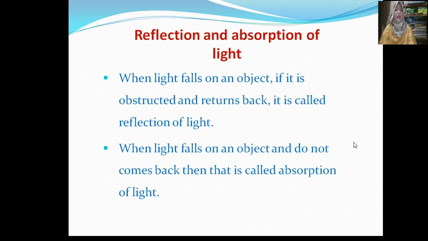Therefore, the surfaces which are smoother or shinier reflect more light. On the contrary, the surfaces which are rougher or less glittering reflect less light. Observations which you will learn in higher classes.